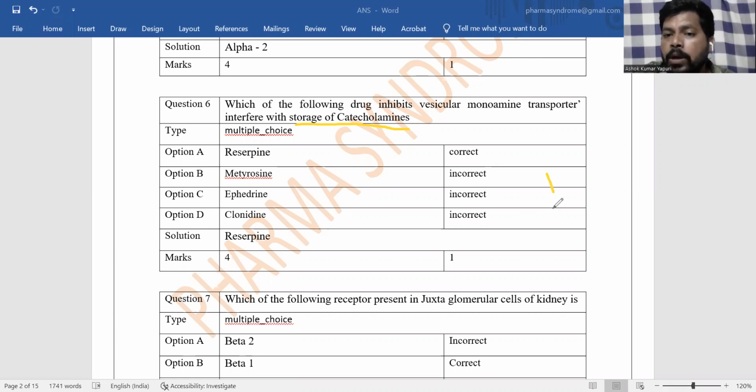For example, this is the presynaptic neuron. Assume it is a presynaptic neuron of the sympathetic nervous system. Once noradrenaline or dopamine is synthesized, it should be stored in the synaptic vesicle.